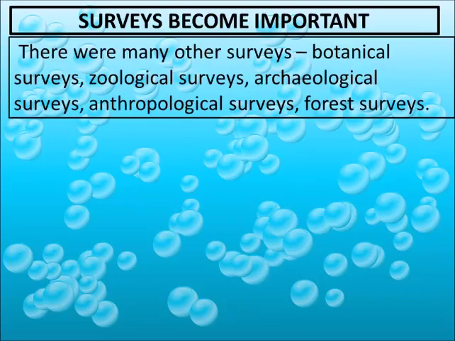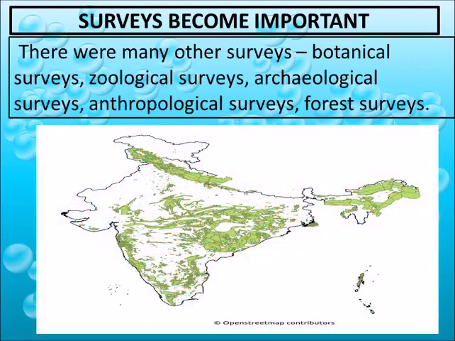There are many other surveys apart from the population survey. One is the botanical survey. What is a botanical survey? It is to find out how much forest cover there is in India or in any country. If we have this much forest cover right now, and we count the forest cover after 10 years, it should have increased, and if it decreases, then it is a matter of worry. It means we need to grow more and more trees. So it helps the government to frame various plans for the forest.